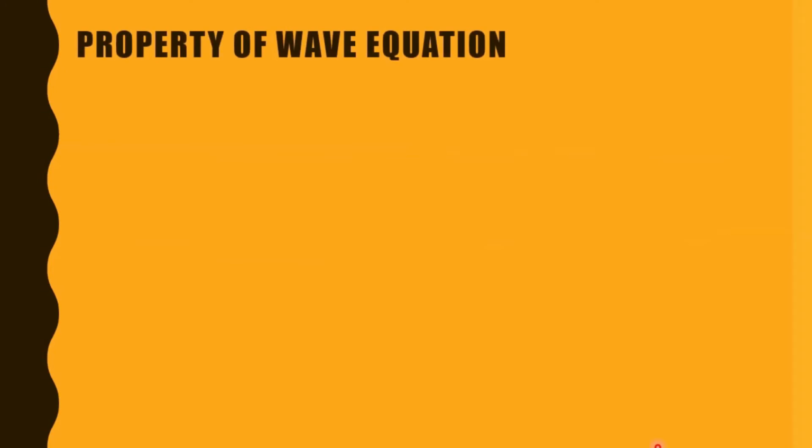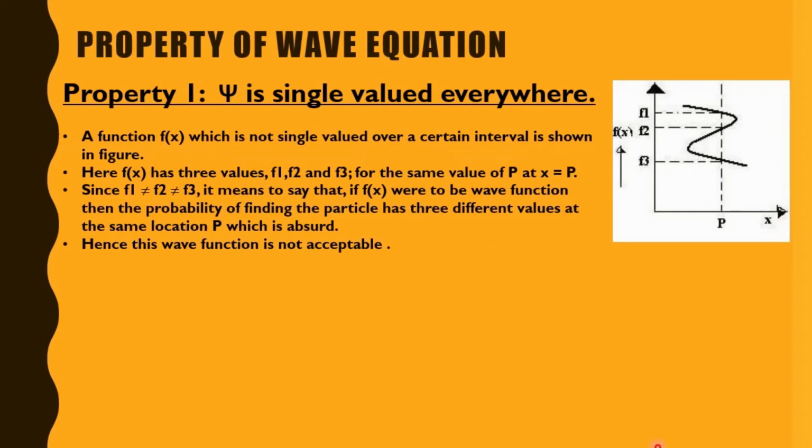So now let's see the properties of wave function. Property 1: psi is single valued everywhere. A function f(x) which is not single valued over a certain interval is shown. You can see f(x) has 3 values, f1, f2 and f3, for the same value of x equal to p.